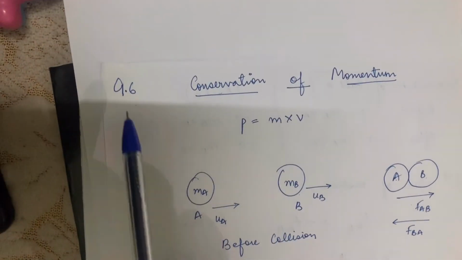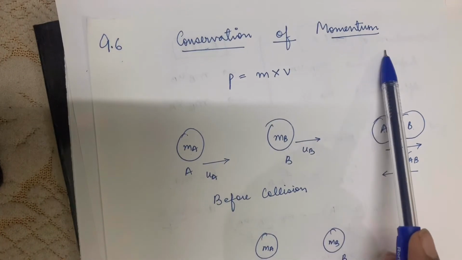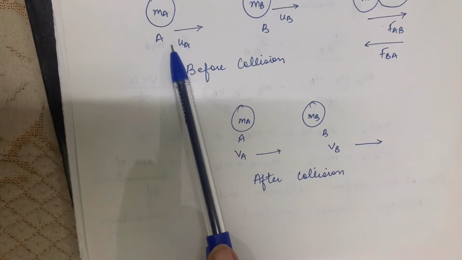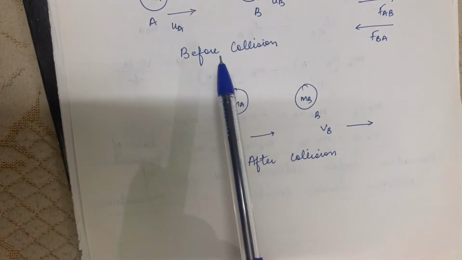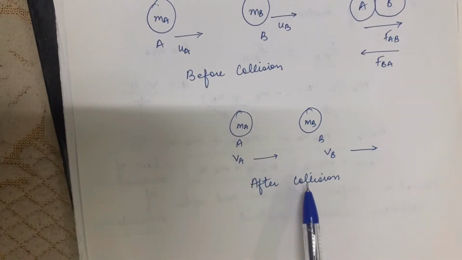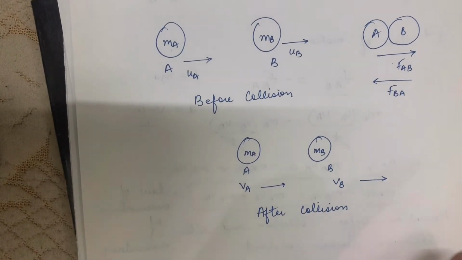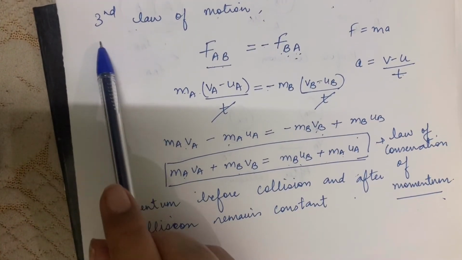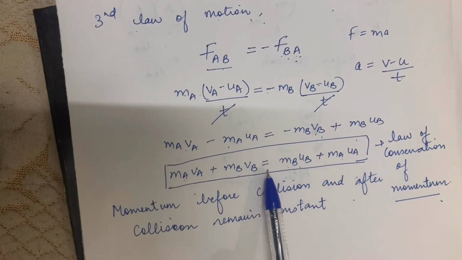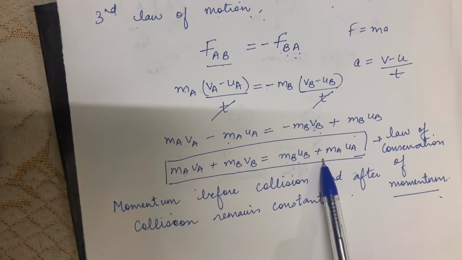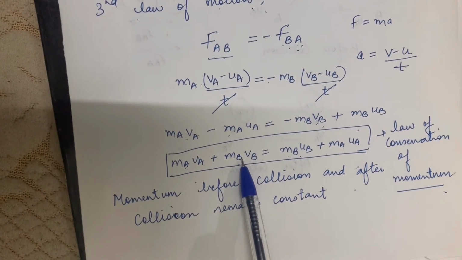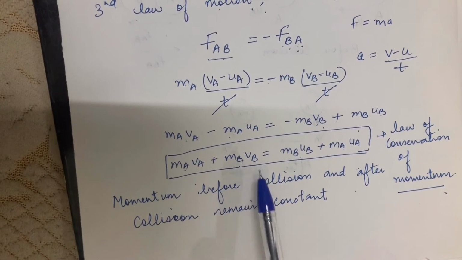So today we discussed our article 9.6, conservation of momentum. Then we considered two objects, object A and object B. This is the case before collision and this is the case after collision. Then we deduced a relationship by the third law of motion, that the sum of momentum before collision is equal to the sum of momentum of two objects after collision. So it's proved that